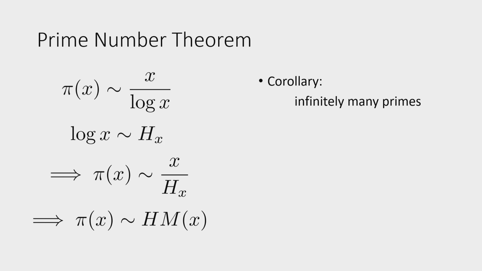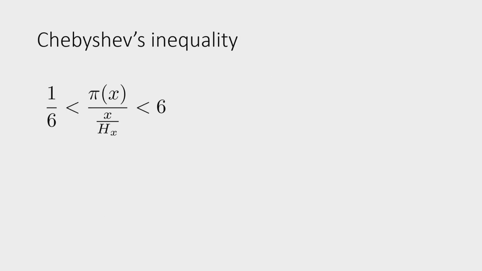Okay, and now there's always this asymptotically equivalent sign, which is perhaps a bit bothering because it's approximately the same and gets better and better the larger x gets, but how exactly is the error? In the 1850s, the Russian mathematician Chebyshev posed himself this question for the original prime number theorem, and he came up with the bounds of 1 over 6 to 6, right?